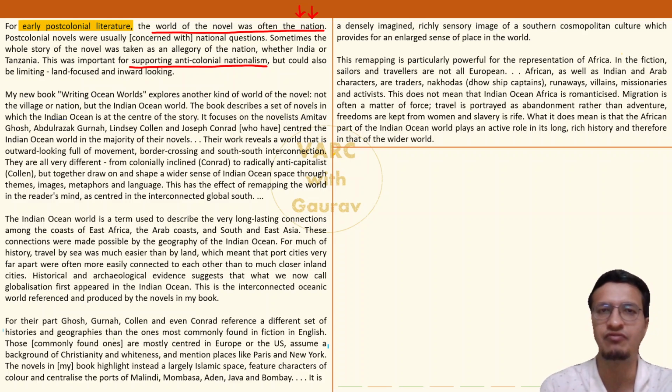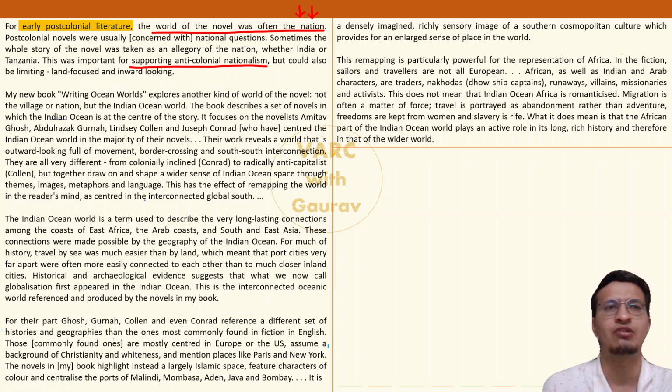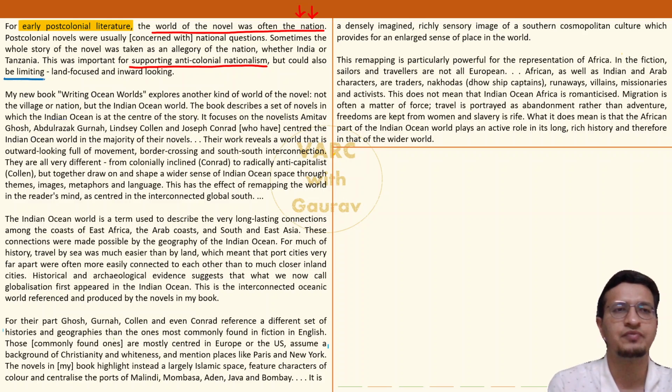But this is a very important criticism getting leveled by the author. What does he say? There was a shortcoming in all these novels. What were those? That these could be potentially quite limiting. There is a limitation on them. How? That most of them were land focused and inward looking. So what do we mean when I say inward looking? It means a bit self-obsessed and not open to the broader world out there.